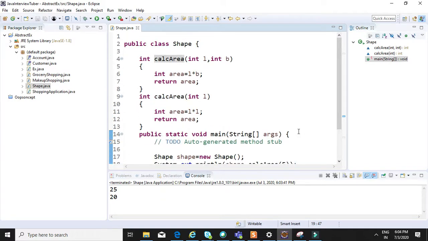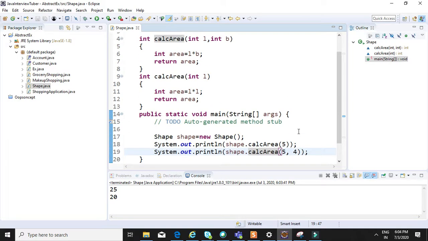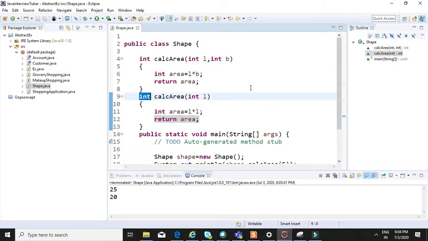So you got to understand what method overloading is. The function name is the same but the parameter is different, the return type must be the same, and it is in the same class. We can have multiple overloaded functions with different parameters.